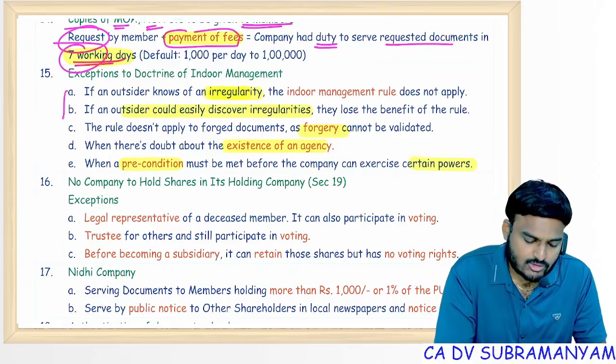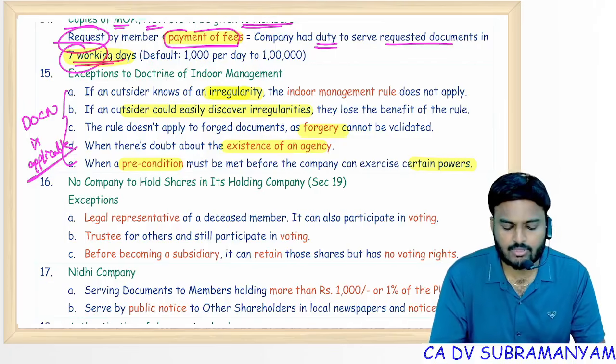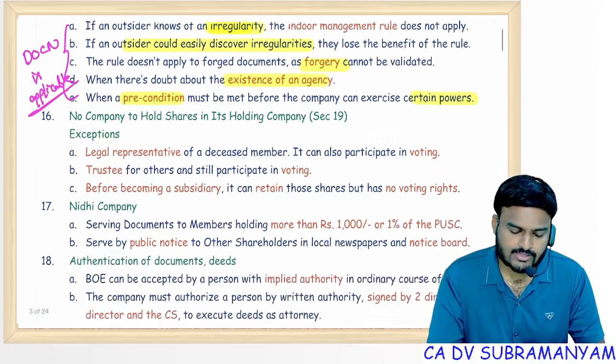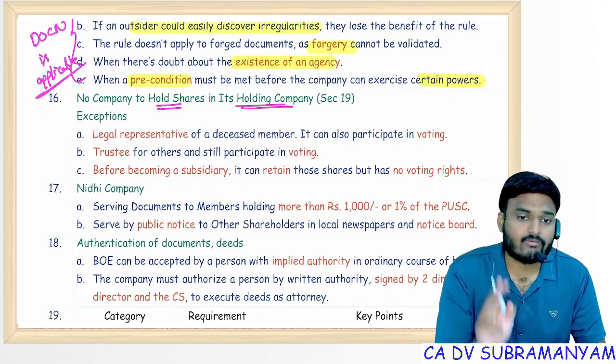Simply, you can also think like this. These are the cases where doctrine of constructive notice is applicable. Is it clear? Next one, section 19. No company to hold shares in its holding company, but we have 3 exceptions.